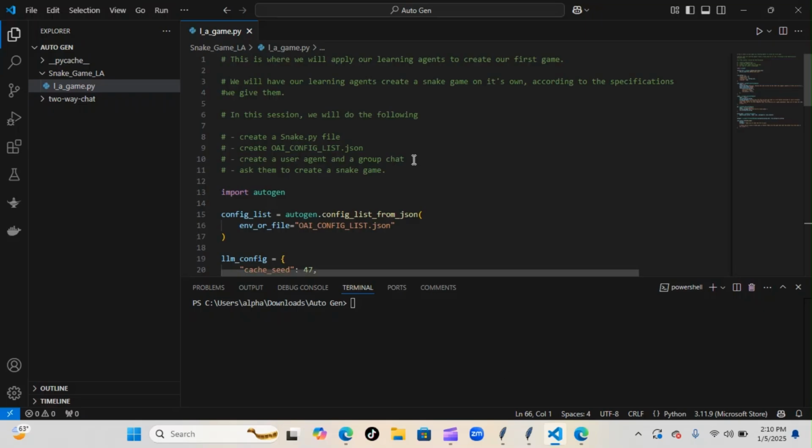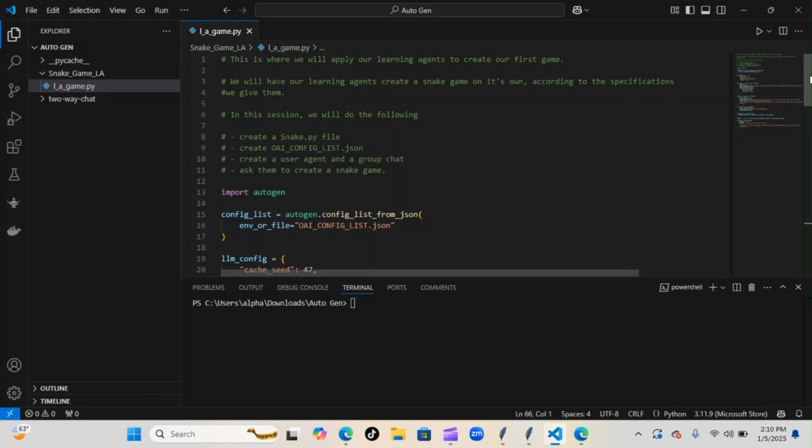Today, we're going to create our first game using our learning agents. This is where we apply our learning agents to create our first game. We will have our learning agents create a snake game on their own according to the specifications we give them. In this session, we will do the following. We'll create a snake game, create an OAI config JSON, create a user agent in a group chat, and ask them to create a snake game.